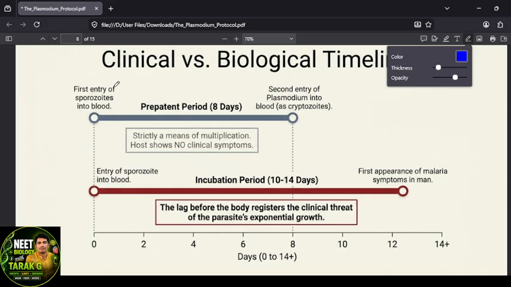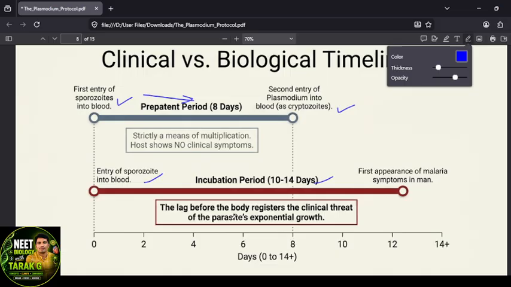Now here is the clinical versus biological timeline. First entry of the sporozoite in the blood. Later, there are no symptoms, but then the second entry of Plasmodium into the blood, as cryptozoites. That time span is called the prepatent period, 8 days. Entry of the sporozoite in the blood. Incubation period, 10 to 14 days: the first appearance of symptoms in the human being.